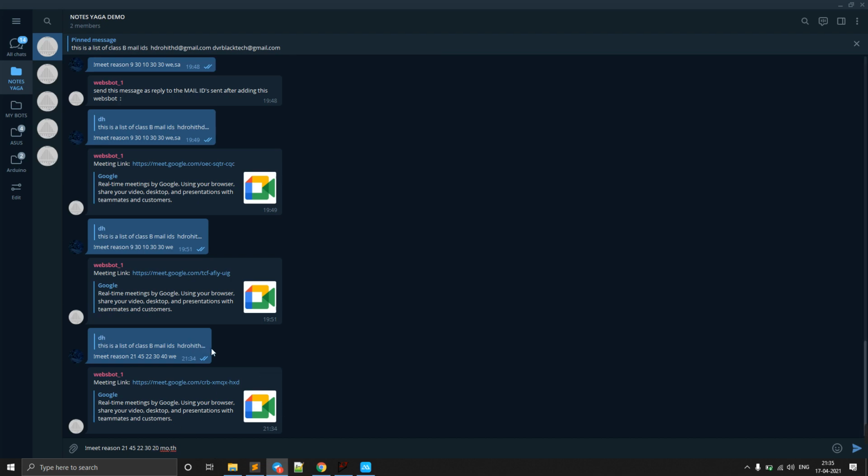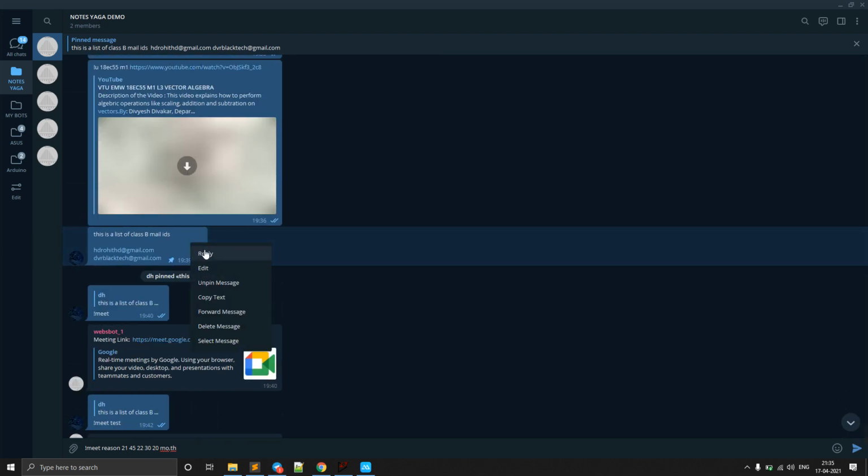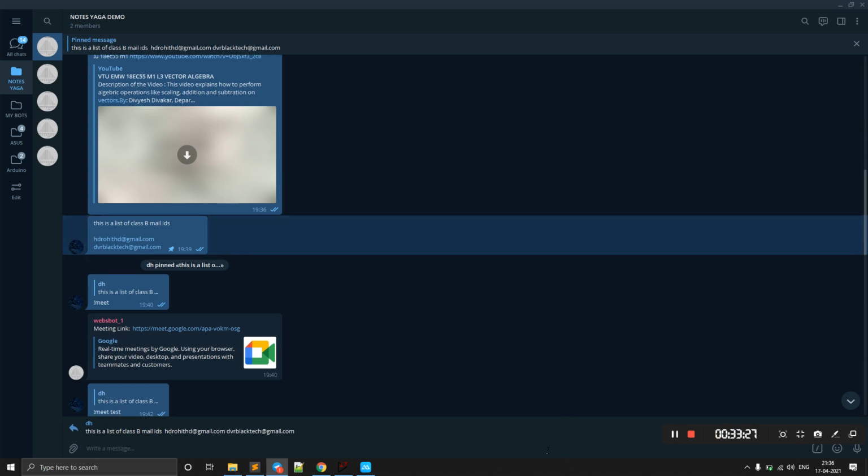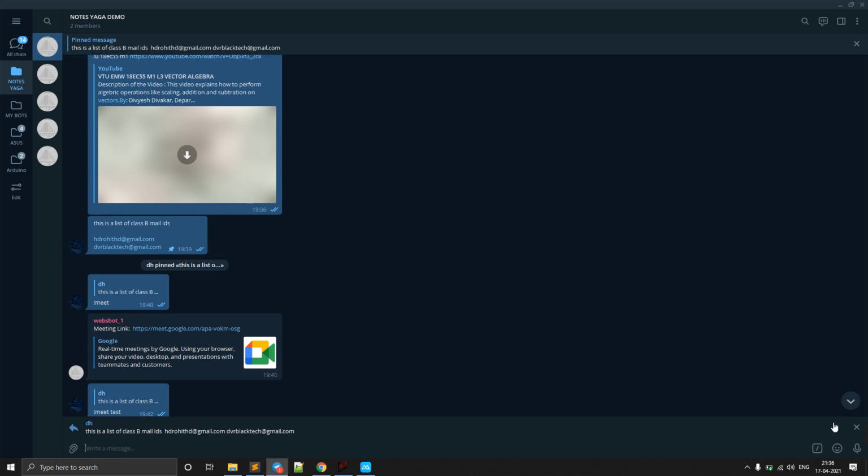Here is my mail ID. I just need to reply. This mail ID may be anything, you can create something else. For example, instead of this, I'm just cutting it with Control X, because I want to add this to some other mail IDs. So I'm creating, for example, some group name, and here I just need to type the mail IDs. Only one mail ID, or you can have anything.